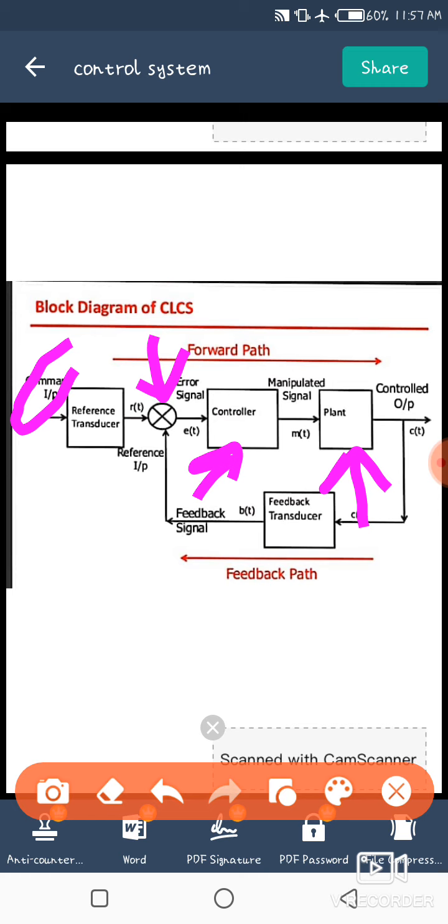Sometimes a feedback transducer is used to control the feedback signal. In this, some part of the output signal is mixed with the input, that is the feedback transducer.